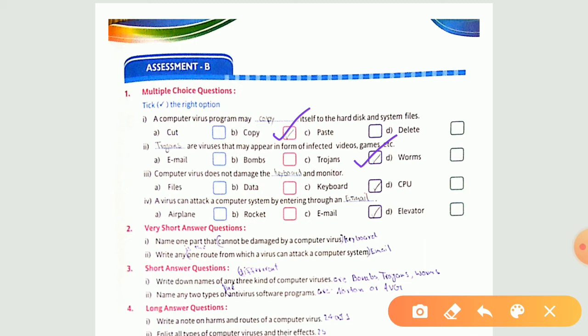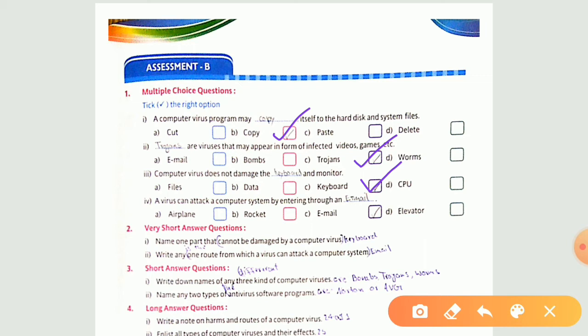Now see the third part, computer virus does not damage the keyboard and the monitor. The answer is what? Answer is your keyboard. Why? Because it is your hardware system. Okay, I told you about it. Computer virus is a software that affects your software. Yes, but not the hardware. And keyboard and monitor comes under your hardware. Okay, so that is why the answer is C part, keyboard.